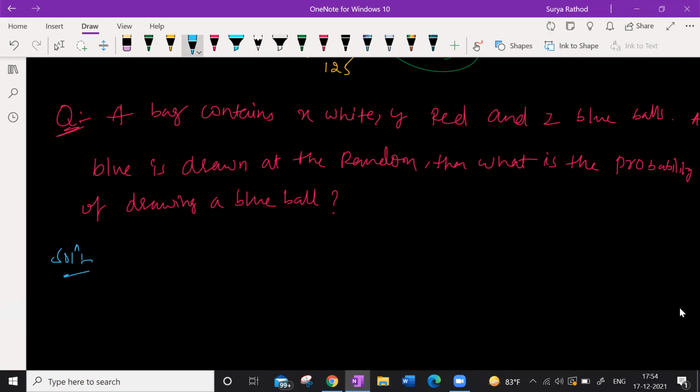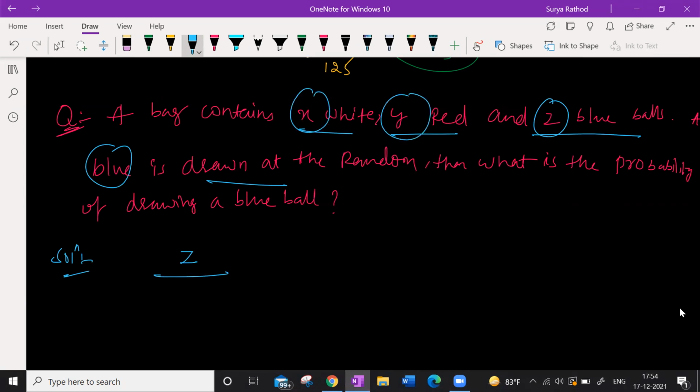Very simple. Bag contains X white, Y red, Z blue balls. A blue ball is drawn at random. That was the probability of drawing a ball. Z by x plus y plus z. Very good. Look at this here. He's asking for the probability of drawing a blue ball. How many blue balls are there? Z blue balls divided by total number of balls, X plus Y plus Z.